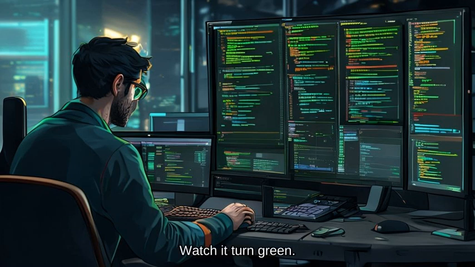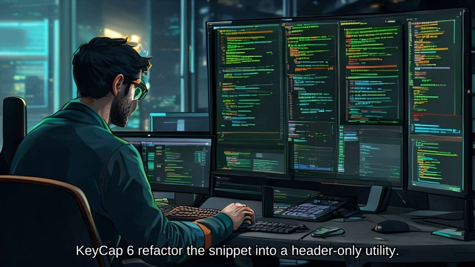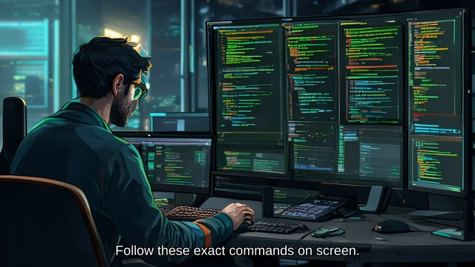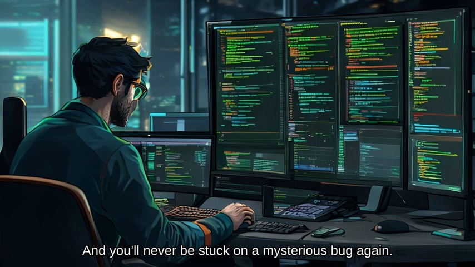Watch it turn green. Keycap 6. Refactor the snippet into a header-only utility. Add static_asserts and push to your repo. Follow these exact commands on screen, and you'll never be stuck on a mysterious bug again.